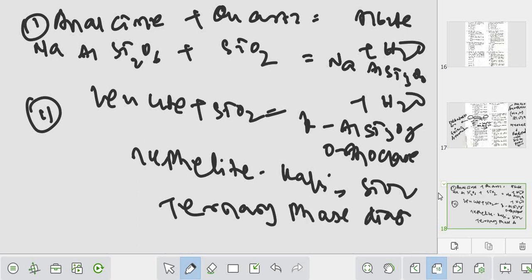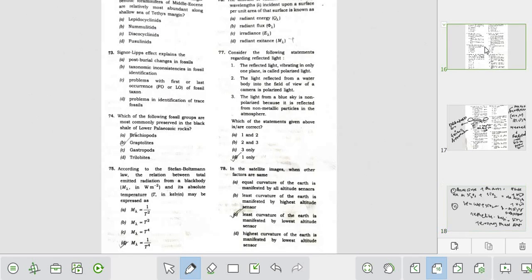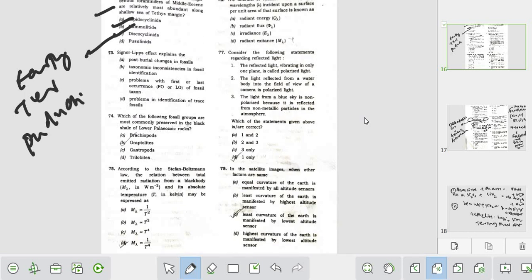ठीक है, but this is a really debatable question depending upon whether he is asking completely on the chemical formula or like genesis. So analcime can also be a good answer. So it is still a debatable question. And let's go to the another debatable question. I think yeah, so maybe this question is debatable. You can also get the nummulites and discocyclina, because it is found in the early tertiary time. Okay, early tertiary, पुदुचेरी पे normally ये type का rock मिलता है, fossils.